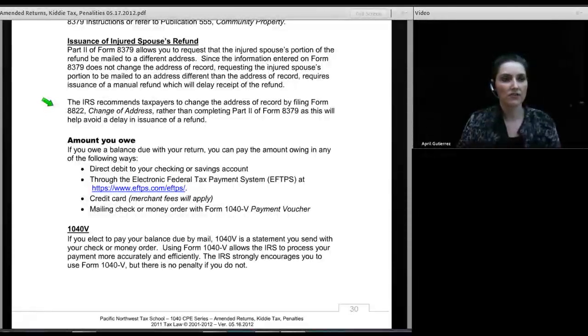Now, what I can tell you is no matter what, when you file this particular Form 8379, the refund is delayed. You know, that refund that should have been deposited in 10 to 17 days, well, it's going to be more like 2 months, folks. So don't hold your breath.